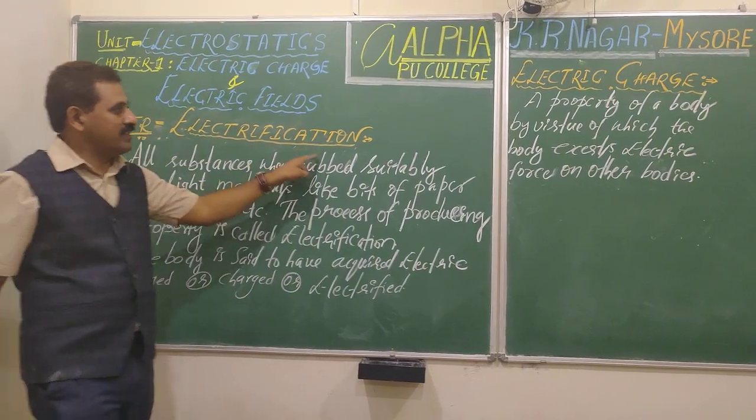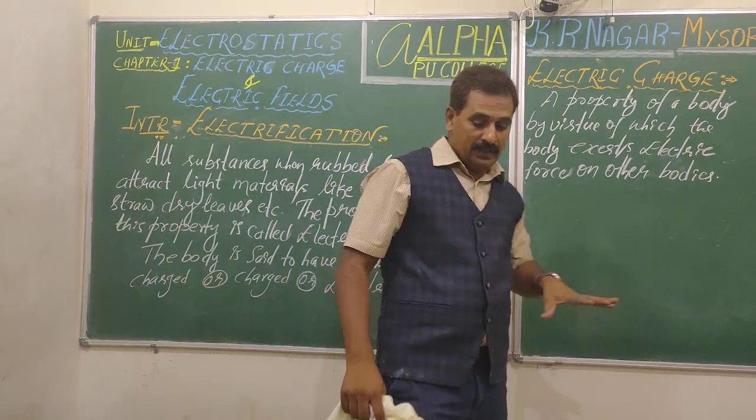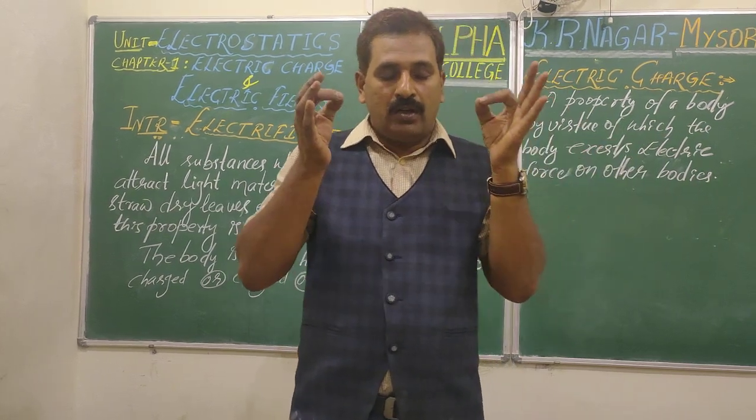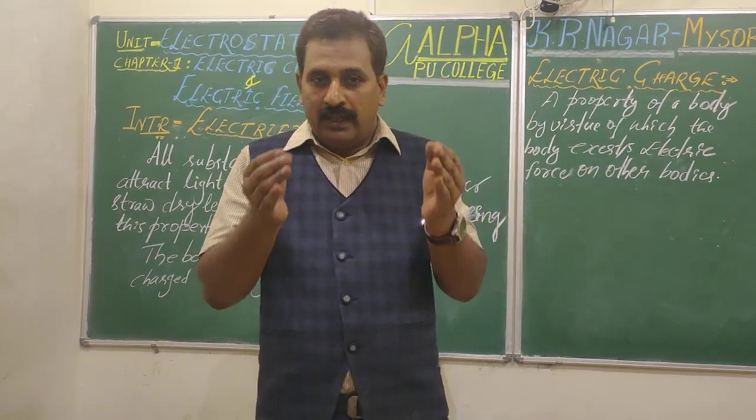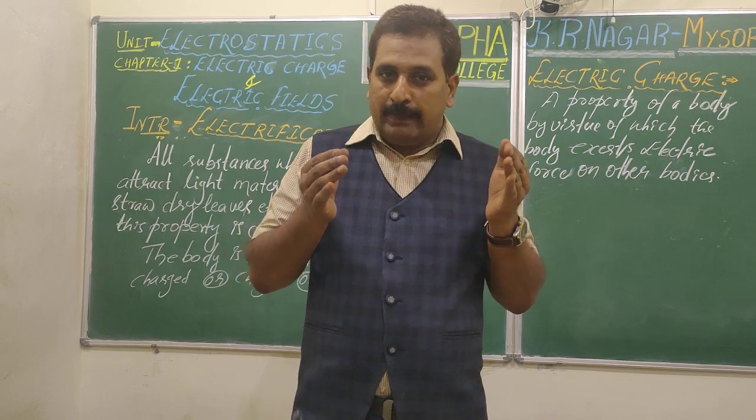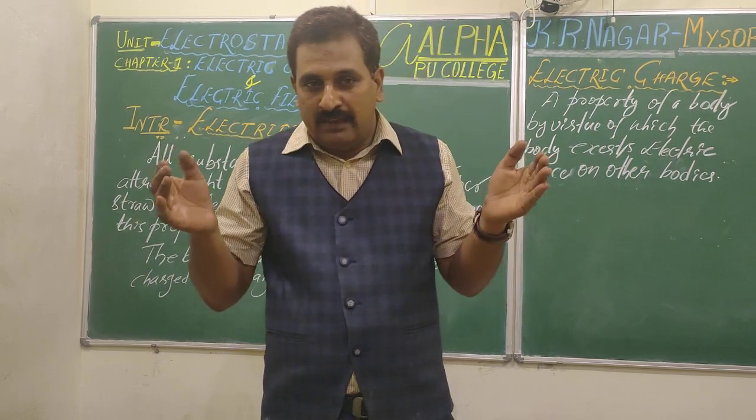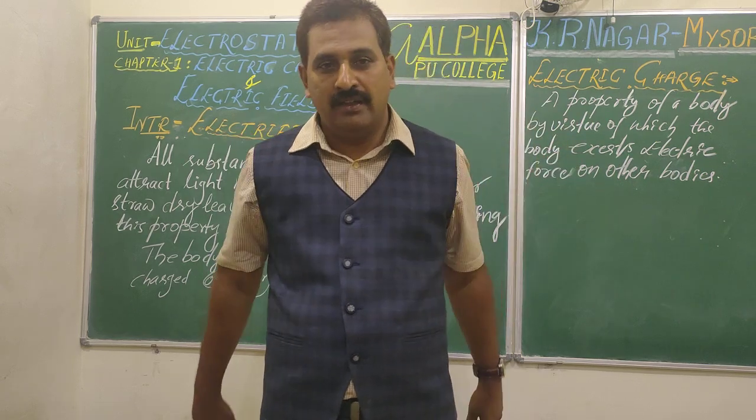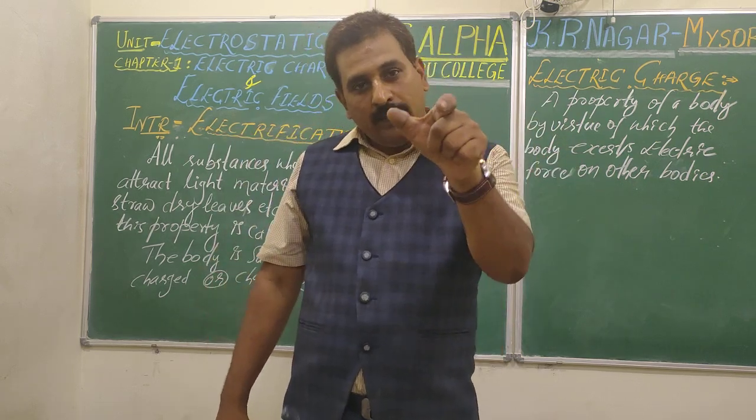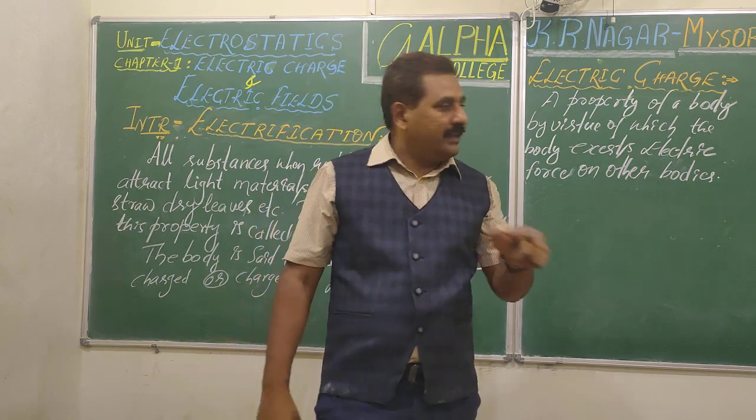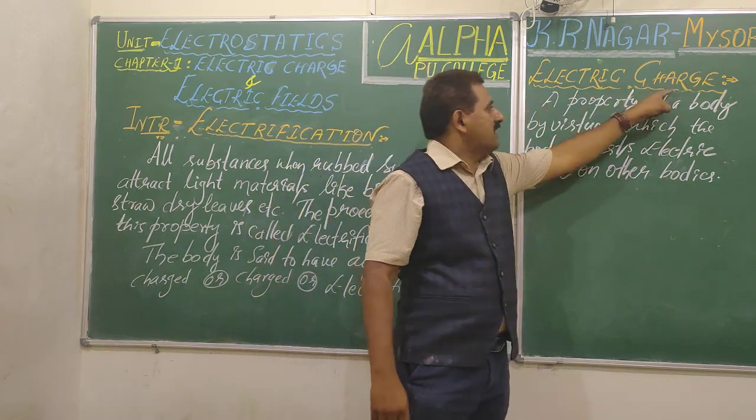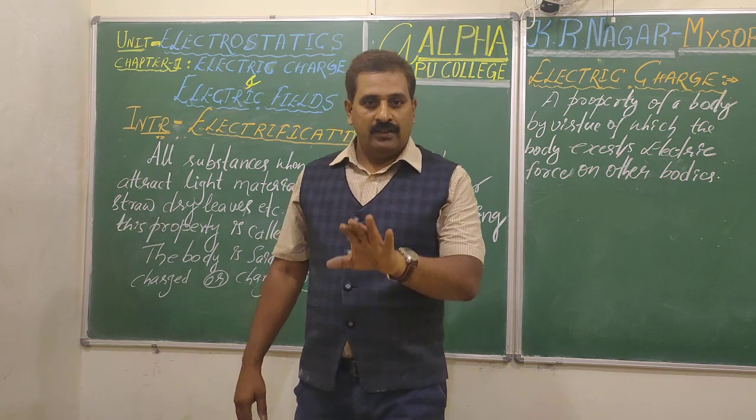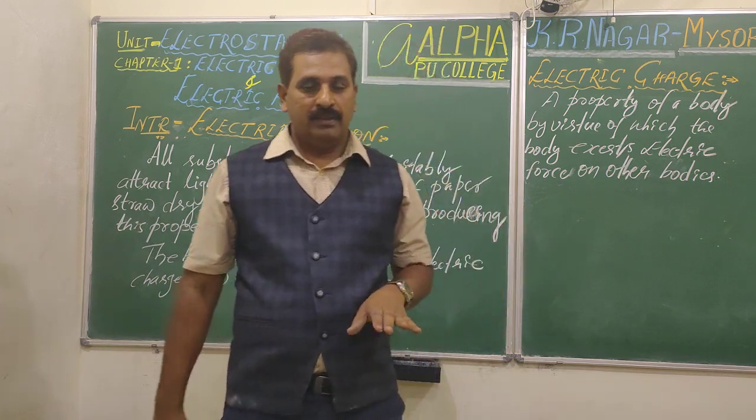One is electrification, the other is electric charge. You just think like this. What is electrification? When you rub an object suitably, it attracts light materials like bits of paper, straw, etc. That property acquired by the material is called electrification, and that property acquired by that body is called electric charge. Right? It's very familiar now.